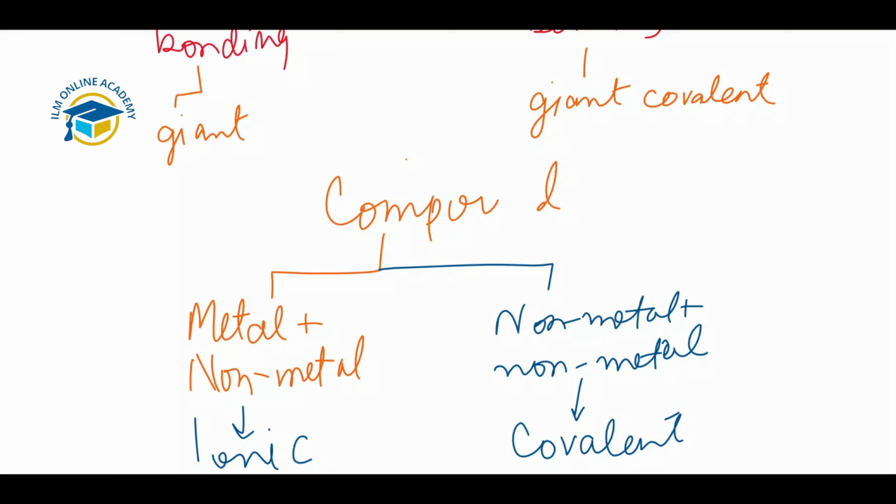Metallic bonding represents the final type of bonding in the chemical elements. We have discussed different types of bonding: covalent bonding that occurs in elements and also in compounds, ionic bonding that occurs in compounds of metals with non-metals, and metallic bonding in metals. These are the different types of bonding and the nature of the substances they form. So this is all about chapter 3 of our chemistry IGCSE.